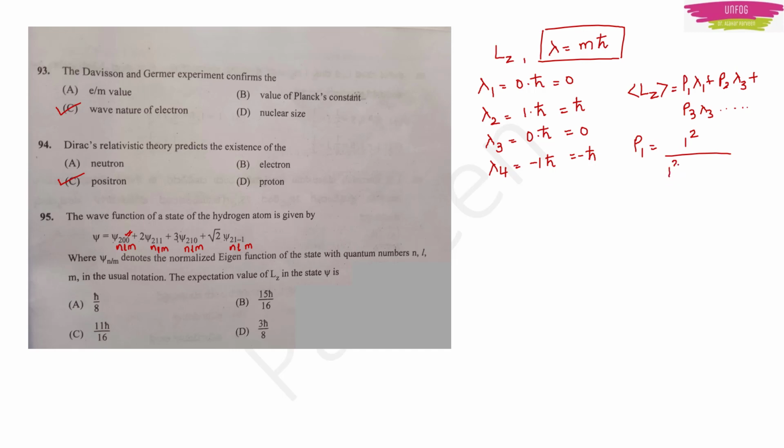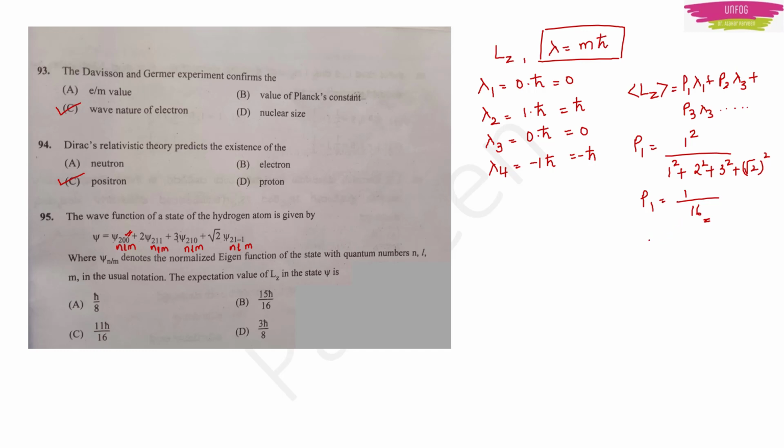First term coefficient is 1 square, plus second term is 2 square, plus third term is 3 square, and fourth term is root 2 whole square. So P1 will become 1 upon 1 plus 4, 5, 5 plus 9, 14 plus 2, 16. It will be 1 by 16. Now I don't need to write the denominator every time. I don't need to calculate it. I know that the denominator is 16.